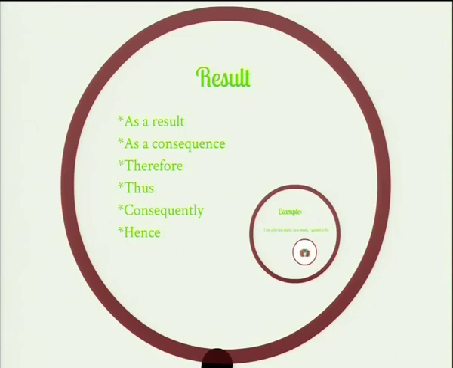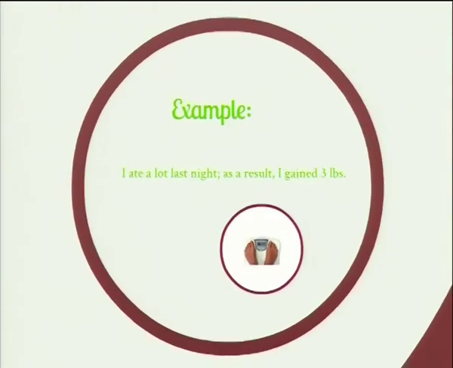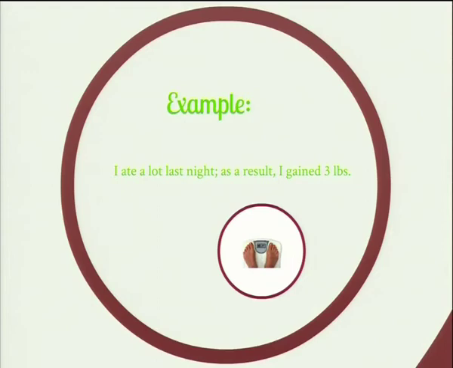To reveal a result, we use as a result, as a consequence, therefore, thus, consequently, and hence. For example, I ate a lot last night. As a result, I gained 3 pounds.